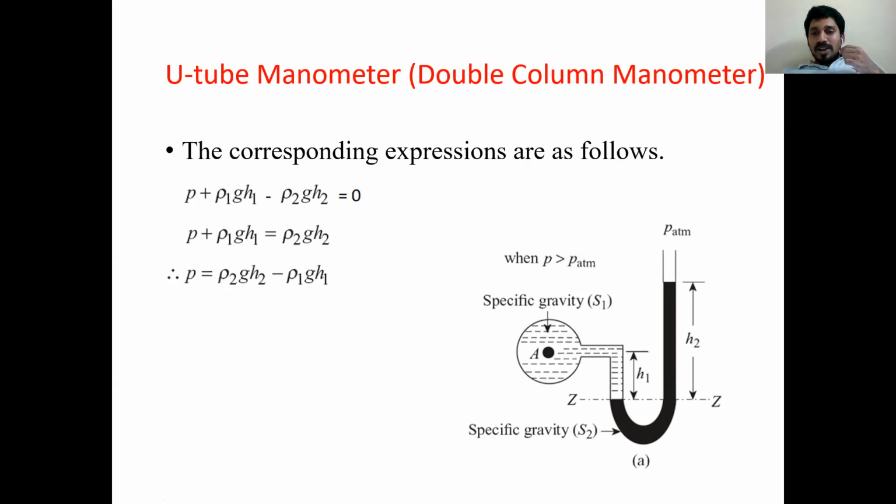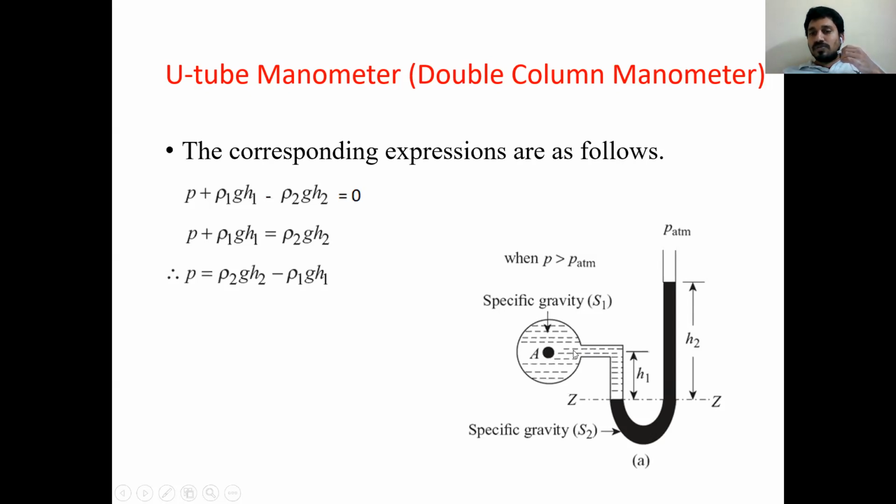I have a pipeline, a tube which is in circle shape. This is the U-tube manometer which is connected to the pipeline through this passage. Point A is a point where the liquid pressure is to be measured. Point A is the liquid pressure point, which is exactly the center of the pipeline.